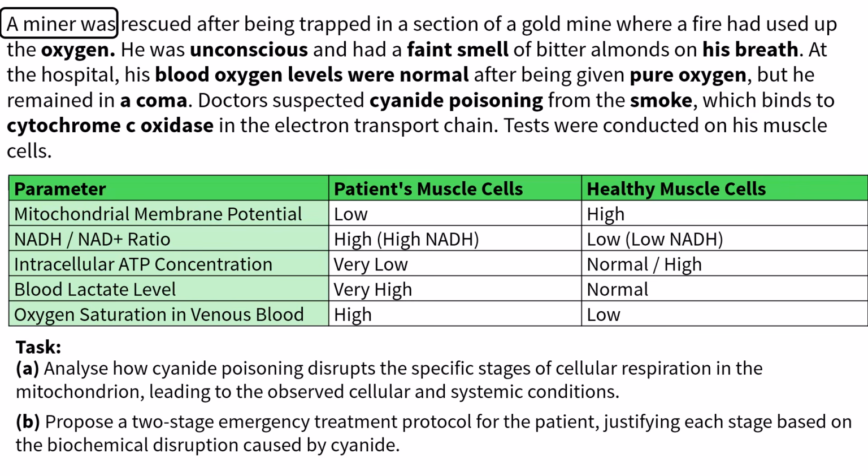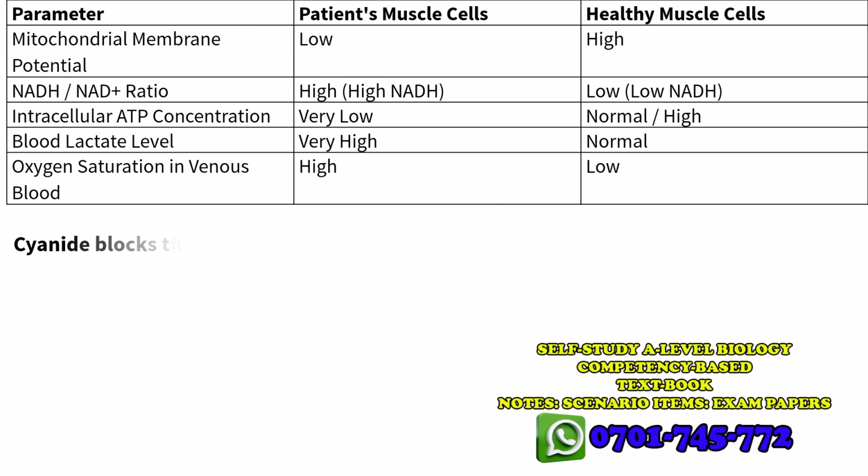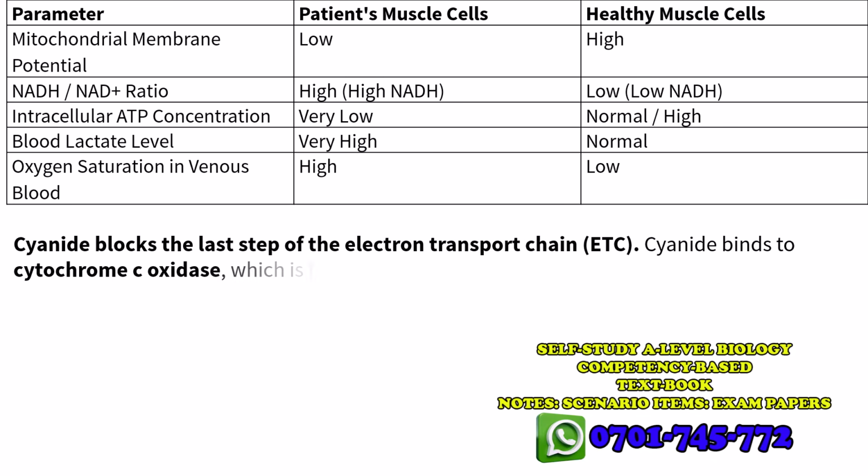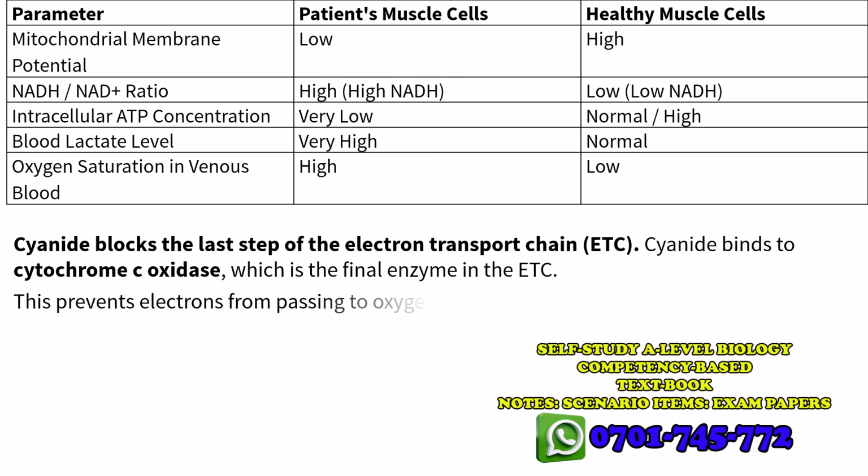How cyanide poisoning disrupts cellular respiration. Cyanide blocks the last step of the electron transport chain. Cyanide binds to cytochrome C oxidase, which is the final enzyme in the ETC. This prevents electrons from passing to oxygen.